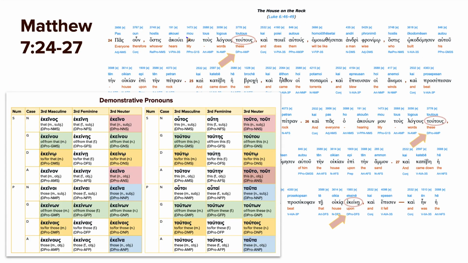All right, in these verses, we have several examples of demonstrative pronouns, both near and far ones. So here, toutous. Toutous is our accusative masculine plural. And again, remember, it modifies the words, just like tous here. And notice how instead of just tous for the article, you have toutous. And then we have down here, we have toutous again to indicate these words. So not just my words, but these words of mine that I just said. All right. So probably not just the Sermon on the Mount, but all of the words that Jesus says are important to determine whether our house will stand or not.